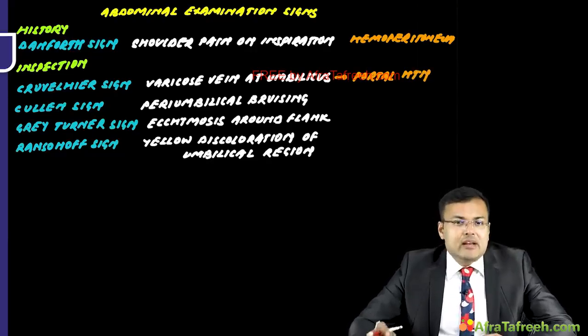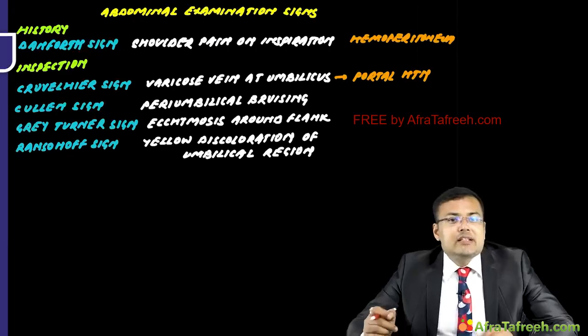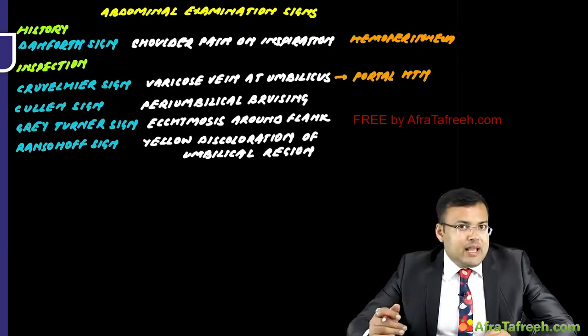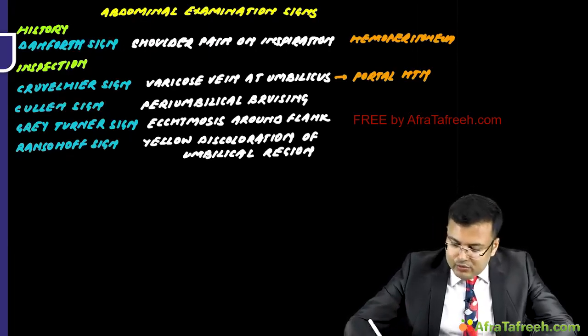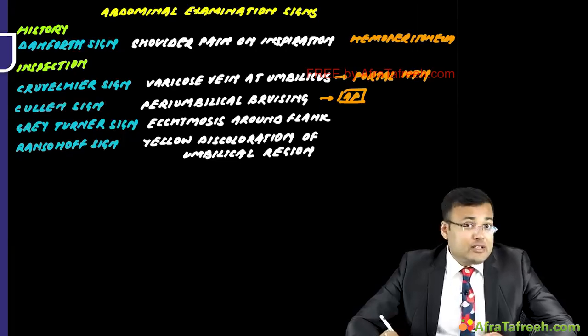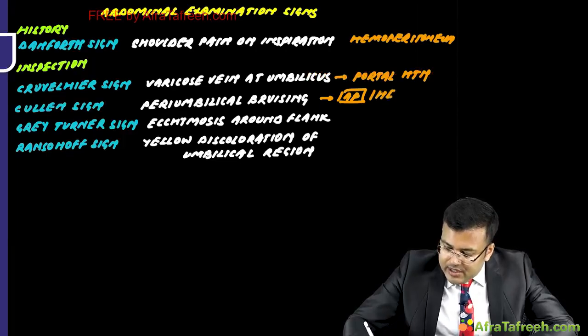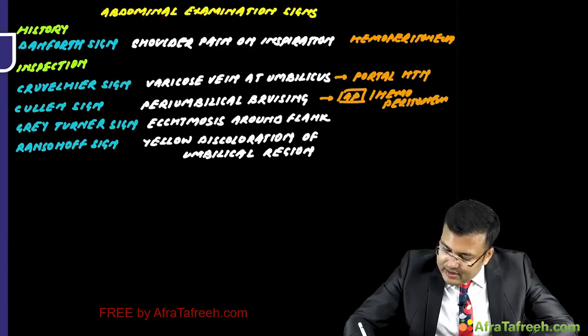Next is Cullen sign. You know that Cullen sign is seen in which patients? Patients of acute pancreatitis in which there is hemorrhage. So there is peri-umbilical ecchymosis or peri-umbilical bruising, which is associated with retroperitoneal hemorrhage or sometimes hemoperitoneum. That is Cullen sign.